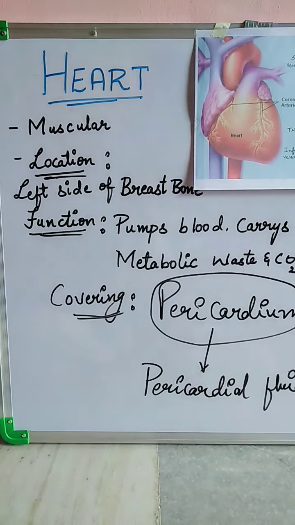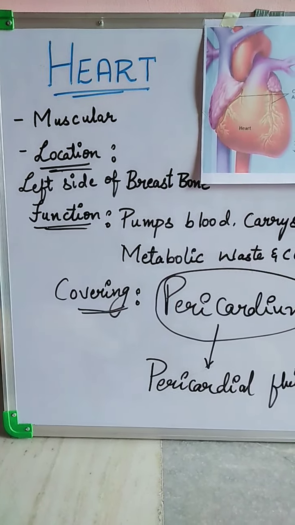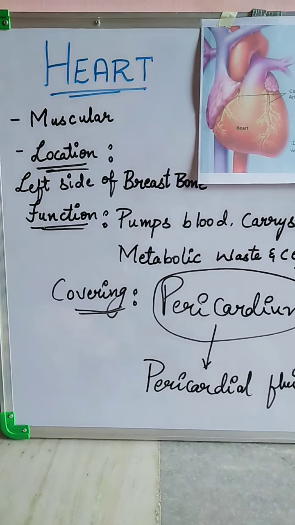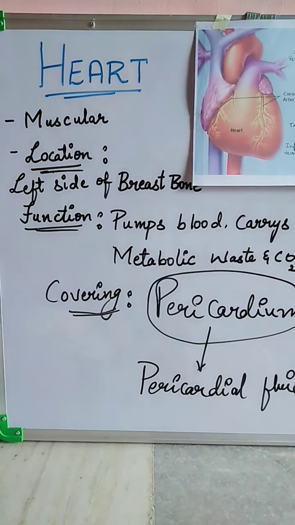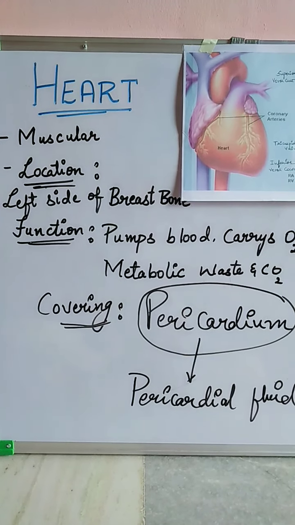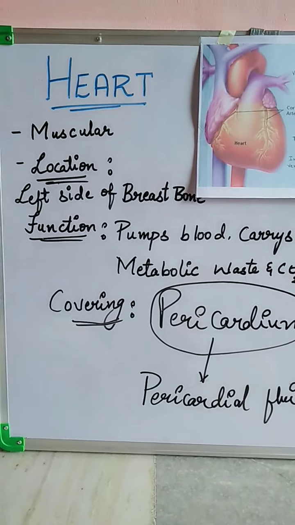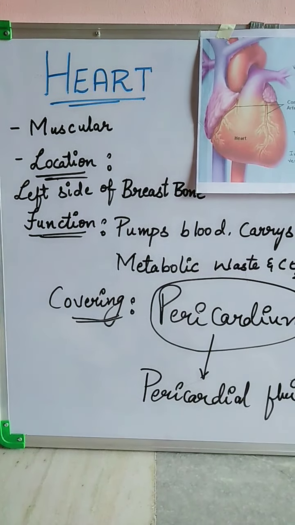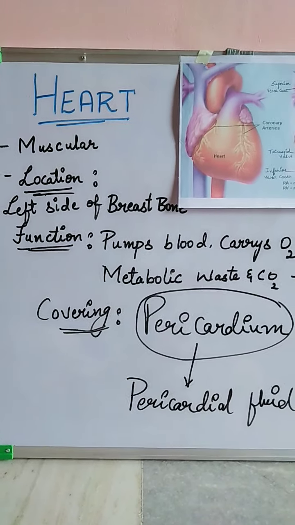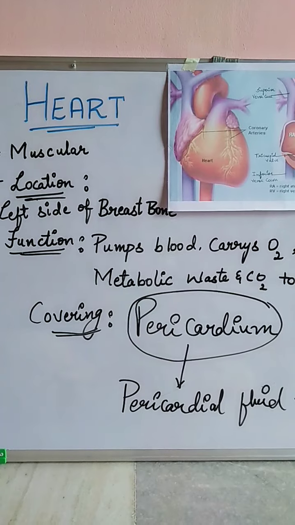This is Suraya Tasneem. Today we are going to talk about the body's most important internal organ, that is the heart. The heart is a muscular pear-shaped organ which is about the size of your fist. Location of the heart: it is present slightly on the left side of your breastbone, that is between the two lungs.